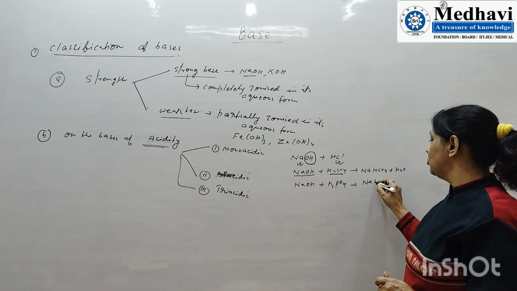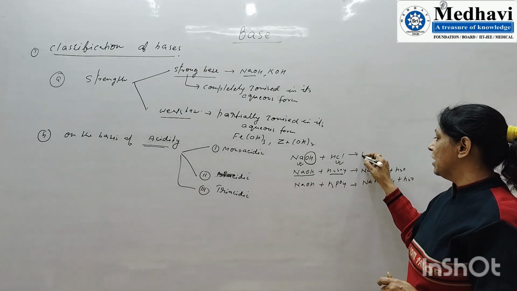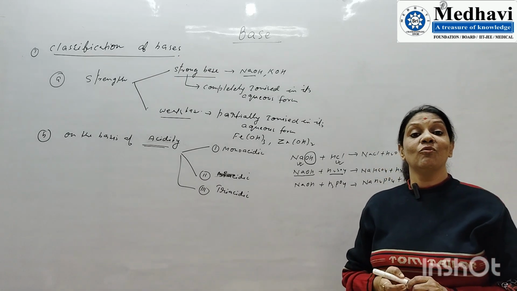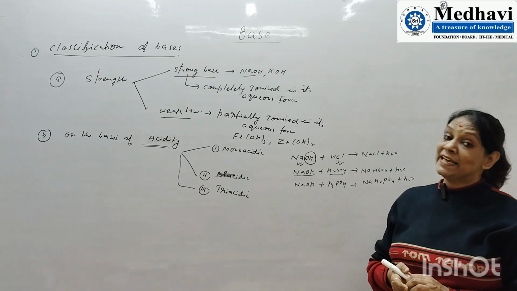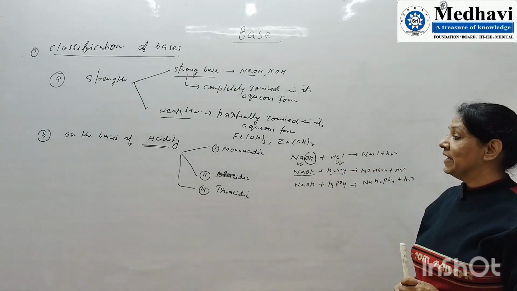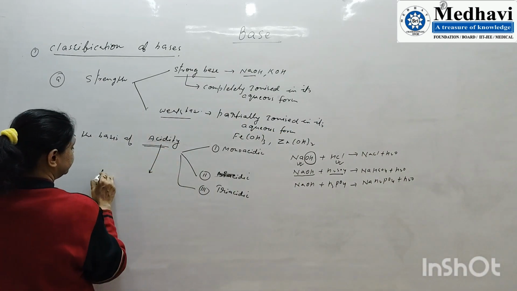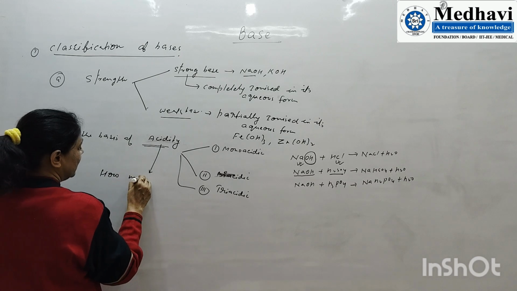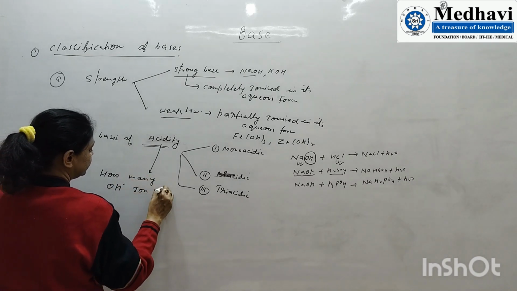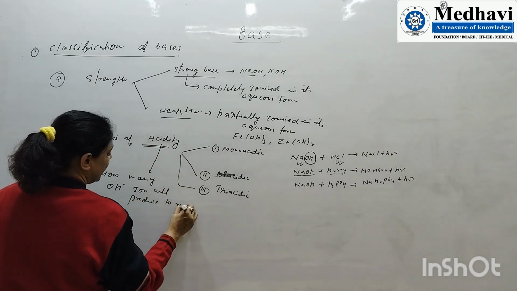With H3PO4 we get NaH2PO4 plus H2O. But with HCl, complete utilization takes place: NaCl plus H2O. That means if we take a monoacidic base and a monobasic acid, then with complete utilization we get a neutral salt. So acidity means how many hydroxyl ions are produced to react with an acid. This is very, very important information.